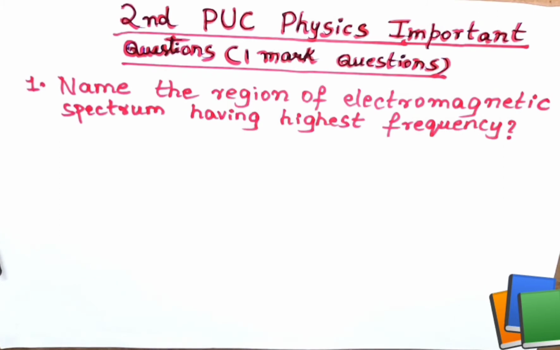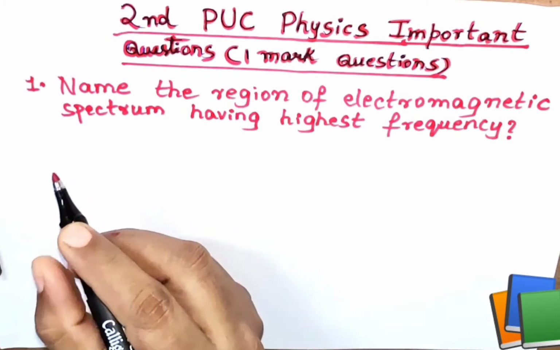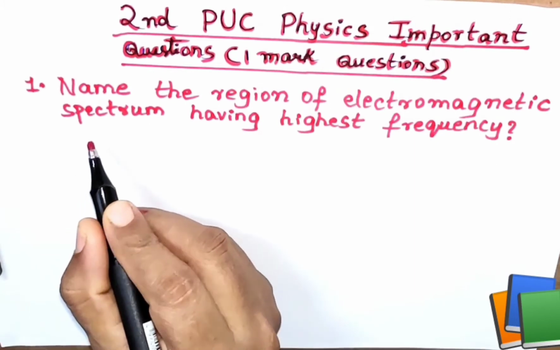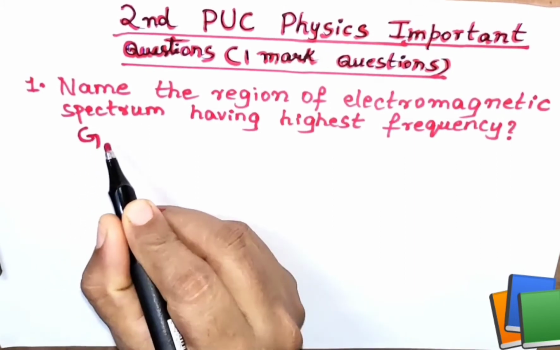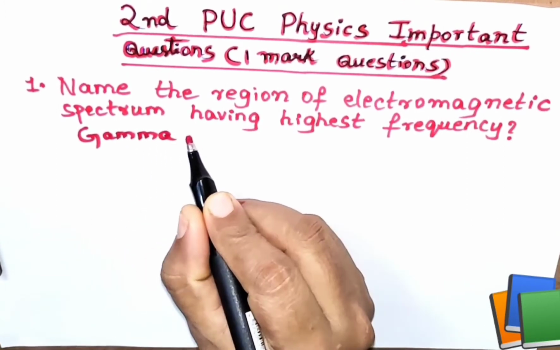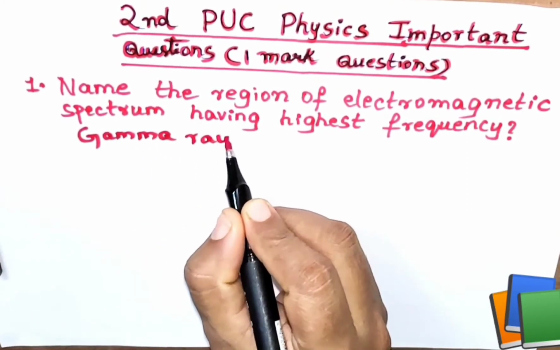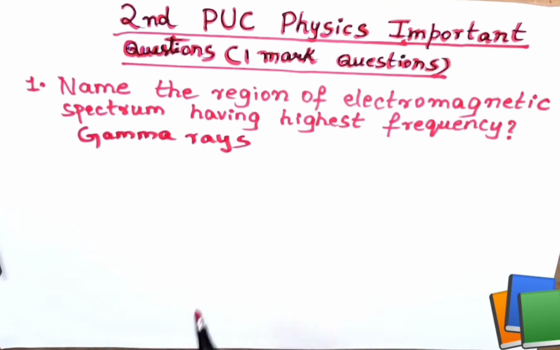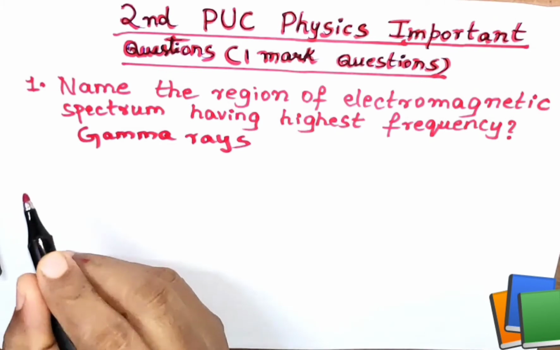Yes, it is the gamma ray. So let us answer the question. The gamma rays are the region of electromagnetic spectrum having highest frequency. We have answered question number 1.